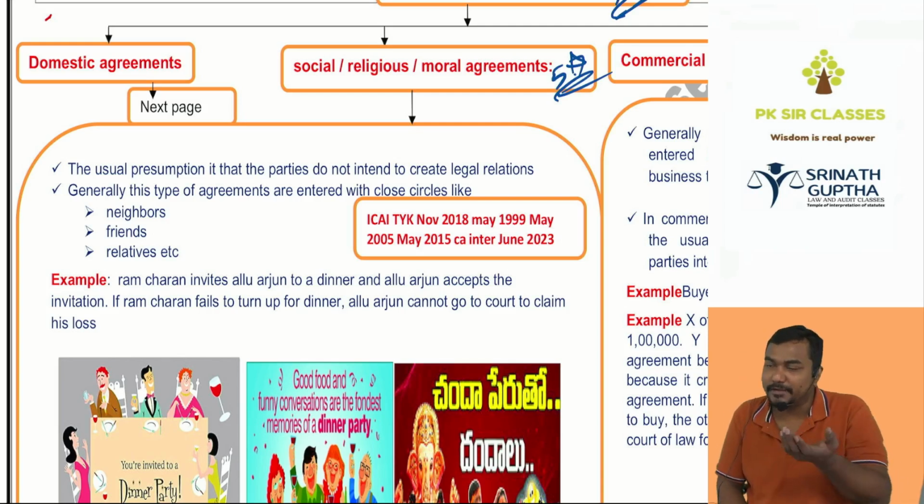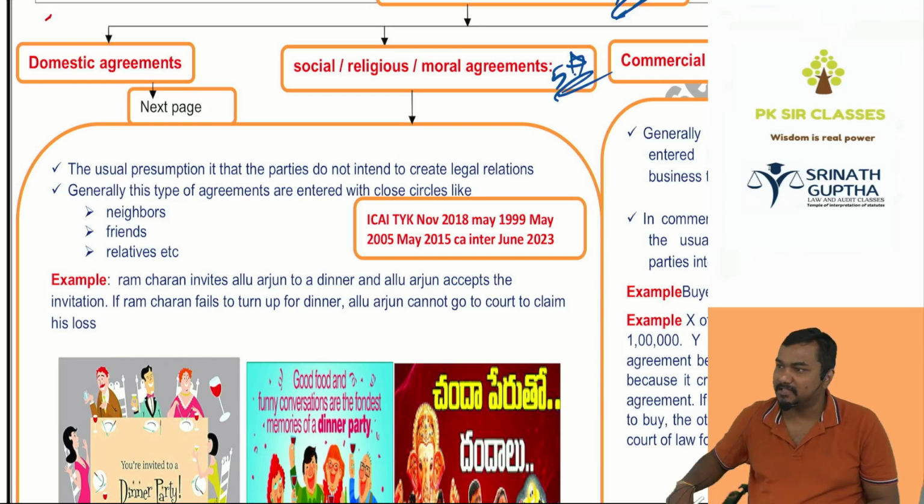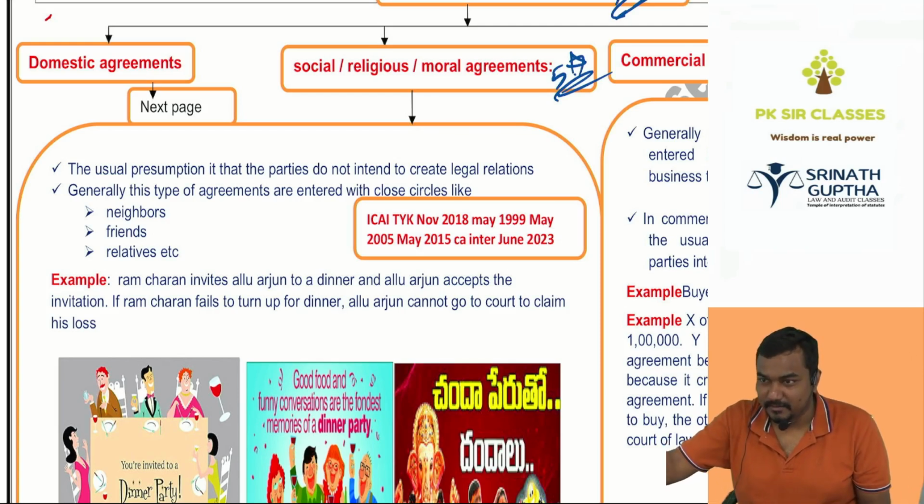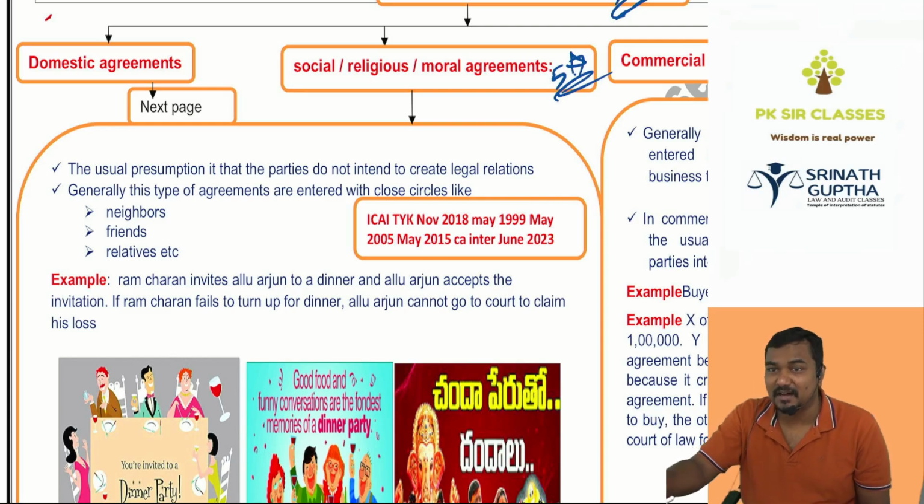So Ishwar said to his friend Nikhil to keep a place in the first bench, but he did not keep the place because his girlfriend came. He gave the place to his girlfriend instead of the friend. Can you file a case on your friend for not keeping the space in the first bench? No.